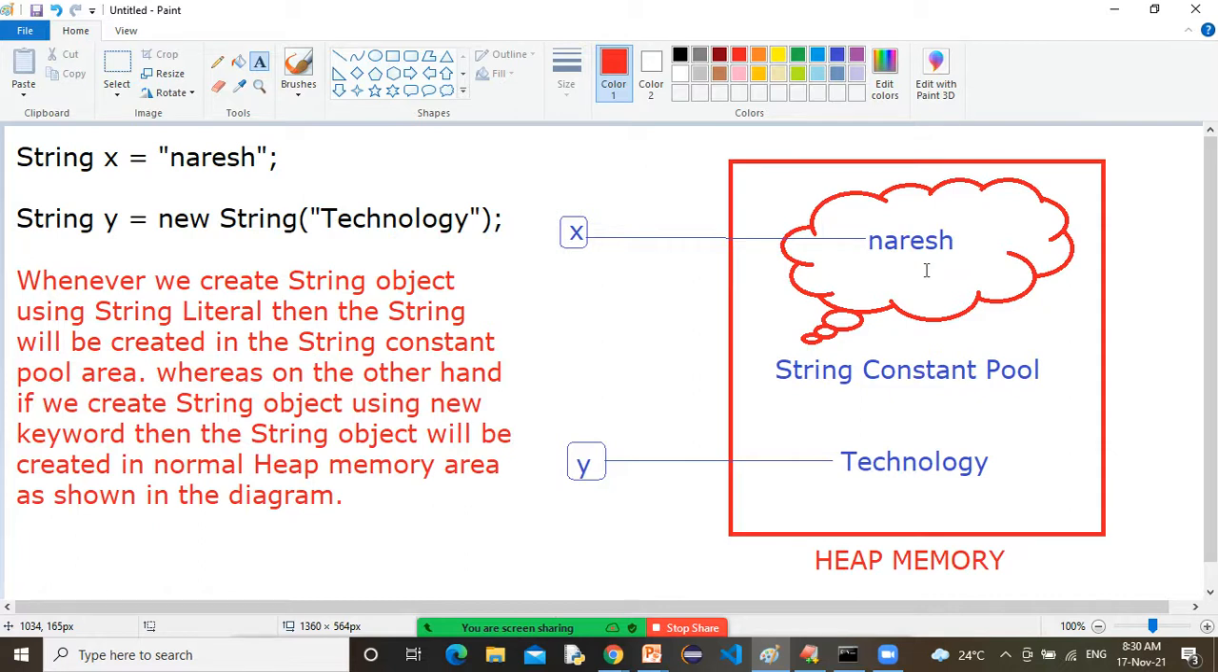The heap memory is the area where the garbage collector can remove such an object, because it is inside the heap memory. But what about this one? That is not possible. Why? Because it is in a special area, the string constant pool. The string constant pool is not eligible for garbage collection. You cannot collect this string object from here, even if it is not containing any references.